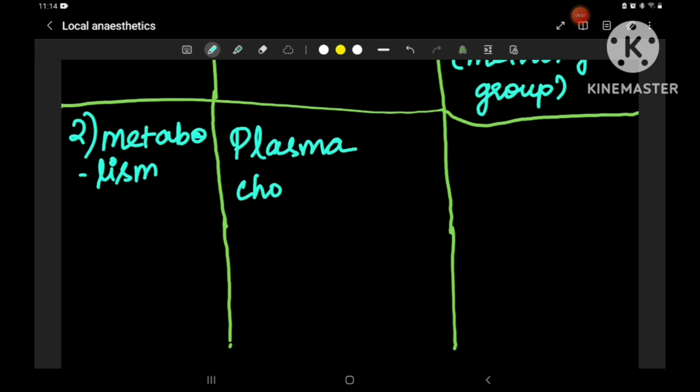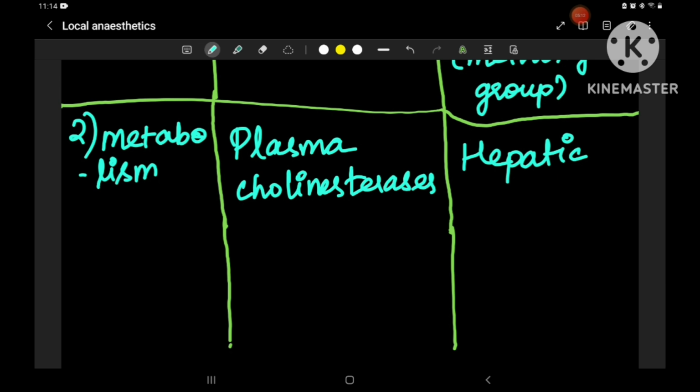They don't need hepatic or renal excretion. They can be easily metabolized by the plasma cholinesterase, in the blood itself. Whereas amino amides require the help of the liver, so they undergo hepatic metabolism, right?